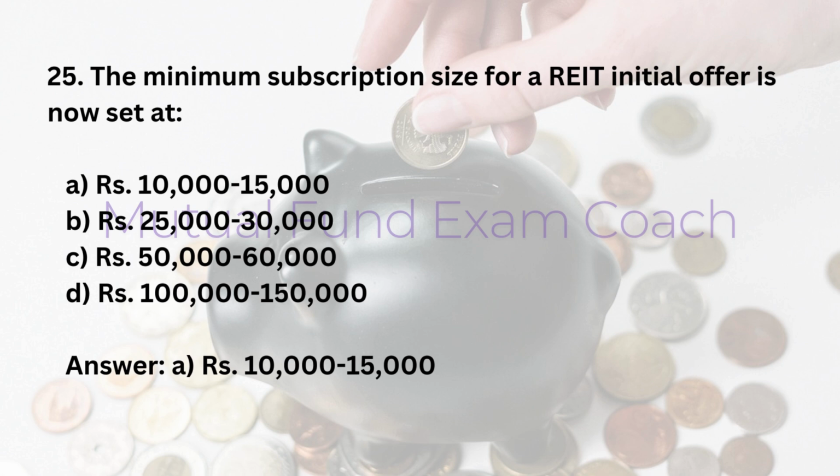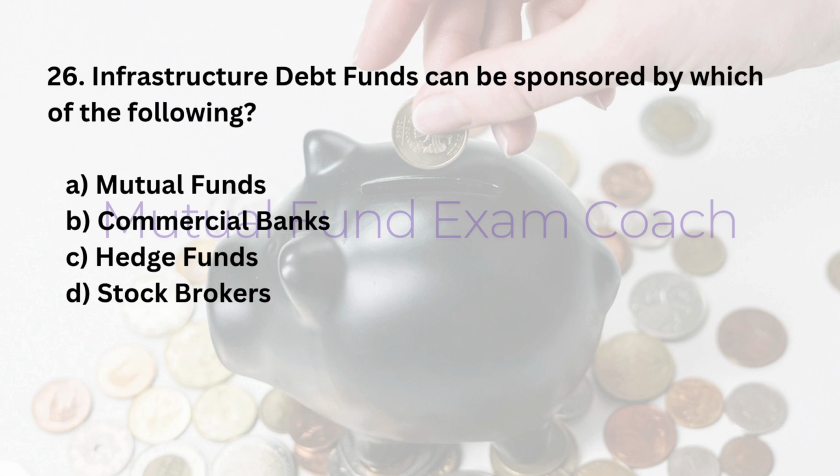25. The minimum subscription size for a REIT initial offer is now set at A. 10,000 to 15,000 rupees. B. 25,000 to 30,000 rupees. C. 50,000 to 60,000 rupees. D. 100,000 to 150,000 rupees. Answer: A. 10,000 to 15,000 rupees. 26. Infrastructure debt funds can be sponsored by which of the following? A. Mutual funds. B. Commercial banks. C. Hedge funds. D. Stockbrokers. Answer: B. Commercial banks.